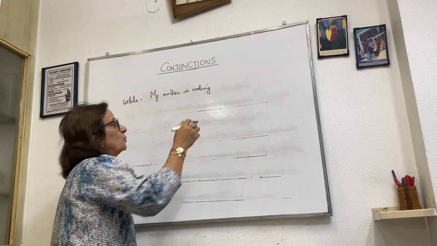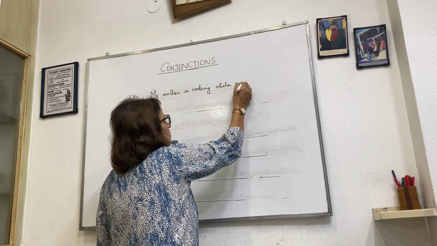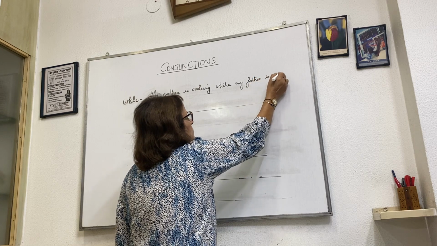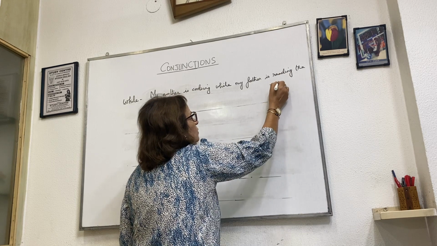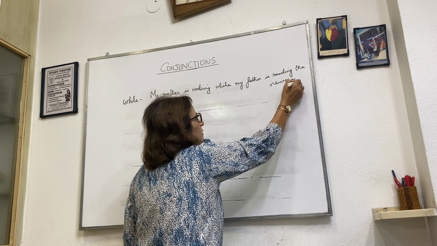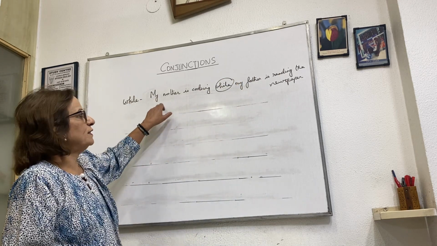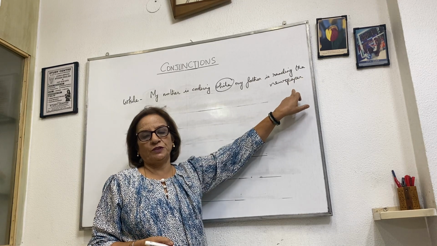My mother is cooking while my father is reading the newspaper. Both actions are going side by side, then we use the conjunction while. My mother is cooking while my father is reading the newspaper.